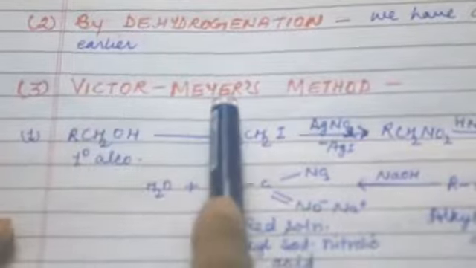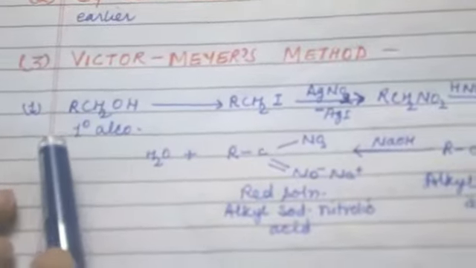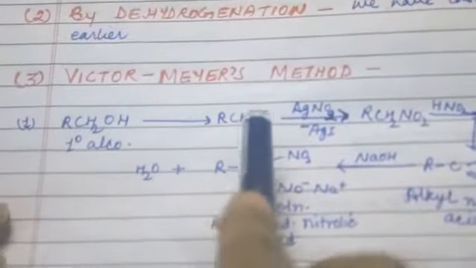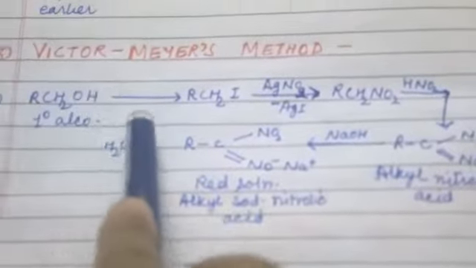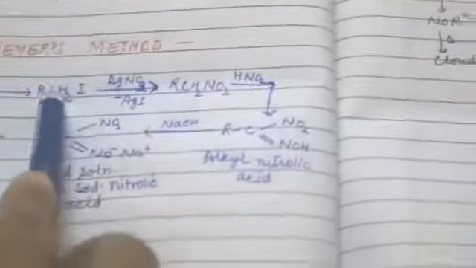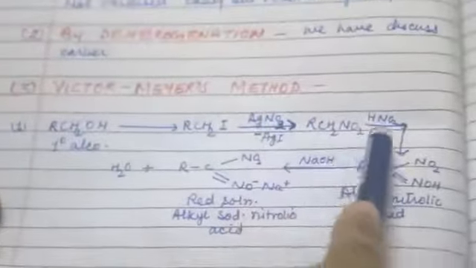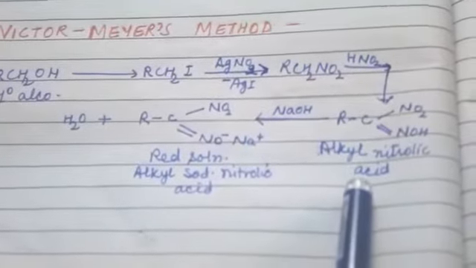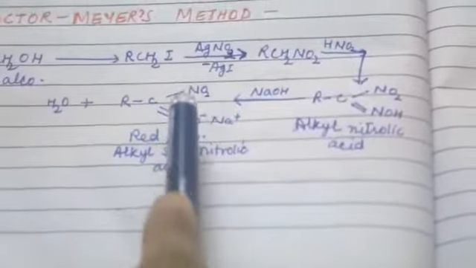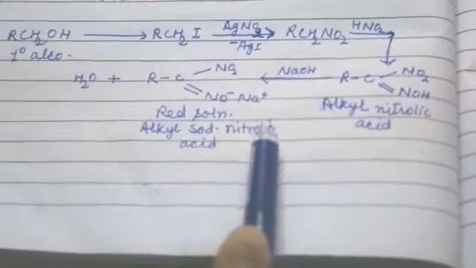Now third is the Victor Meyer method. The Victor Meyer method gives a color on reacting with certain reagents. When primary alcohol reacts with iodine, it forms alkyl iodide. When this iodo compound reacts with AgNO2, it forms nitroalkane. When it reacts with nitrous acid, it forms alkyl nitrolic acid. When it further reacts with NaOH, it forms a red solution. This red solution is of sodium alkyl nitrolate.